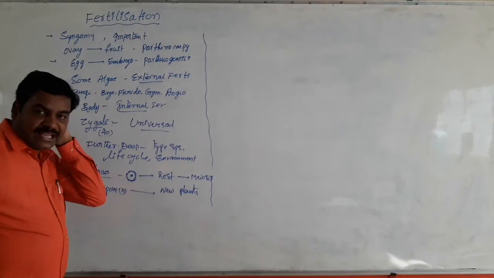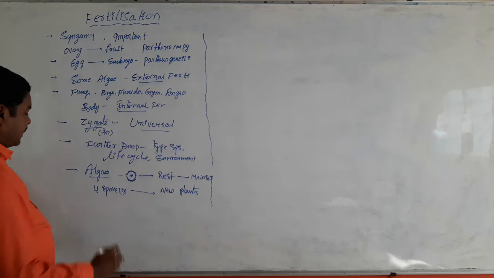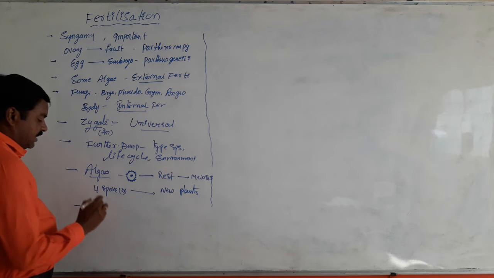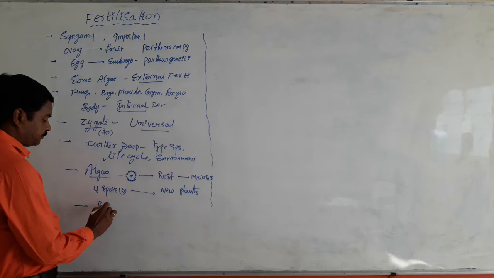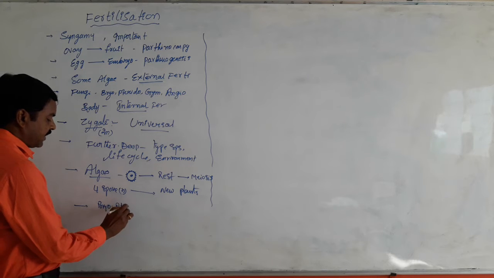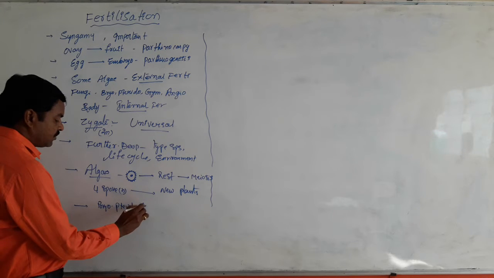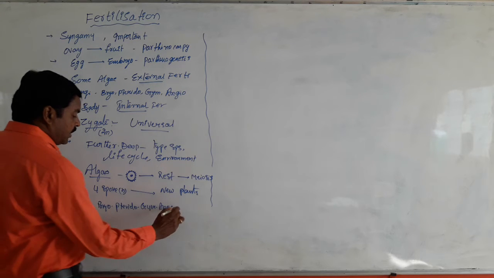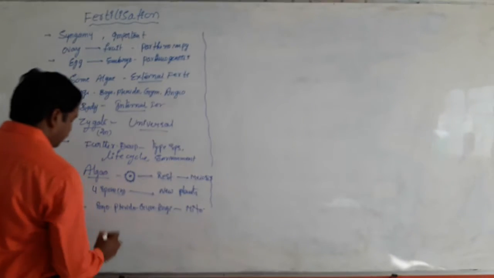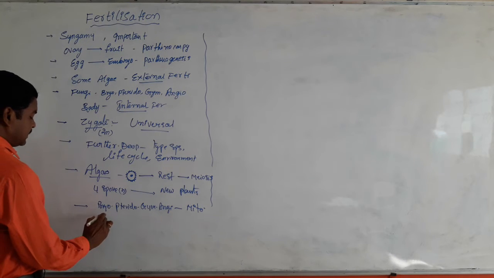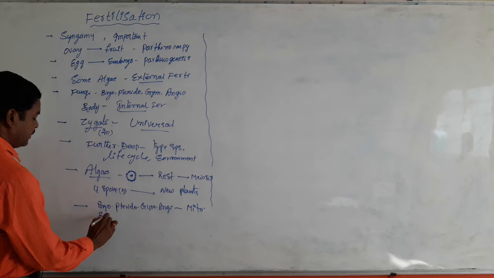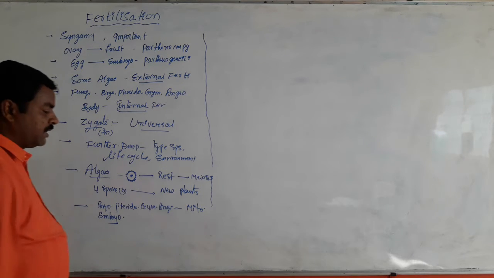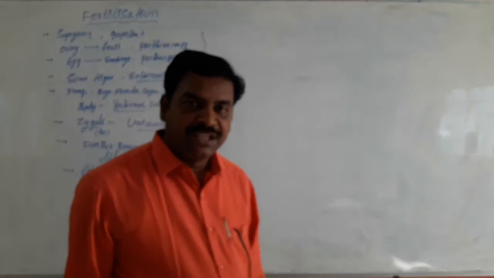But what about in higher plants? In higher plants, meaning in case of bryophytes and pteridophytes and also gymnosperms and angiosperms, the zygote divides by mitosis, leading to the formation of embryo, because these plants are embryophytes.